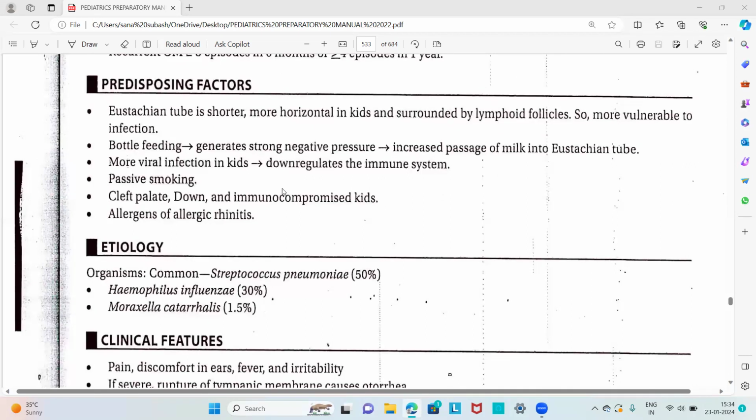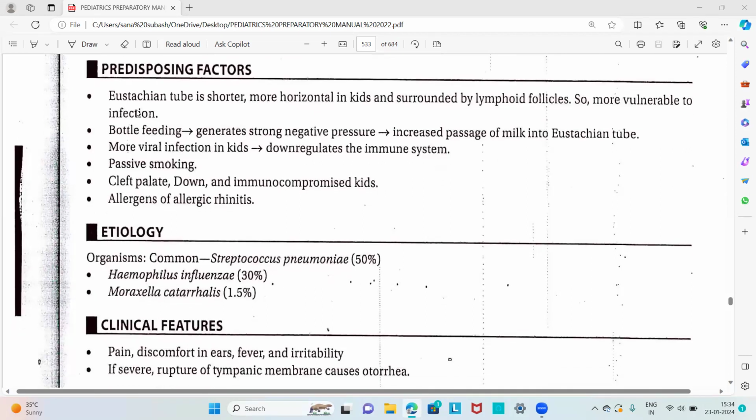Then about the predisposing factors for acute otitis media: the eustachian tube in kids is shorter, more horizontal, and surrounded by lymphoid follicles, so kids are more vulnerable to infection because of this structural characteristic. Then bottle feeding generates strong negative pressure that increases the passage of milk into the eustachian tube, resulting in acute otitis media. Also, kids get more viral infections, which downregulate the immune system, and that is also a predisposing factor.